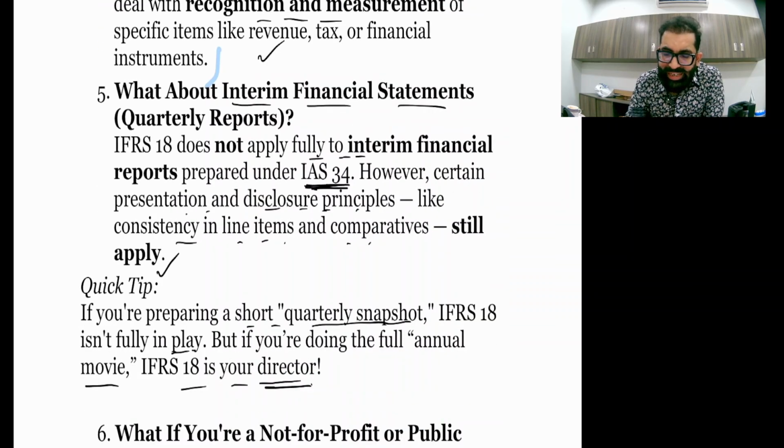Now, what about the interim financial statements? First of all, an interim financial report is a report covering less than 12 months. So yes, in this world which we are living in, there are companies that do quarterly reporting, half yearly reporting like this. So the half yearly report or quarterly report is an interim report. For interim reporting, we don't apply IFRS 18, we just apply IAS 34, first thing. However, certain presentation and disclosure principles like consistency in line items and comparatives still apply.